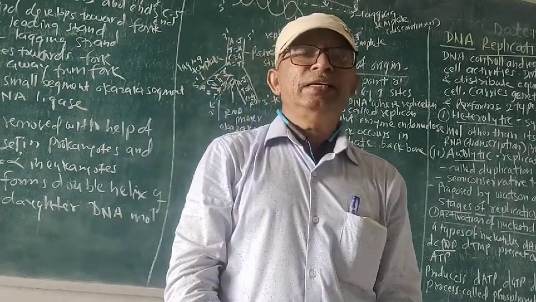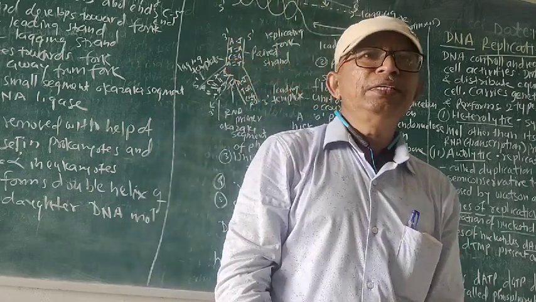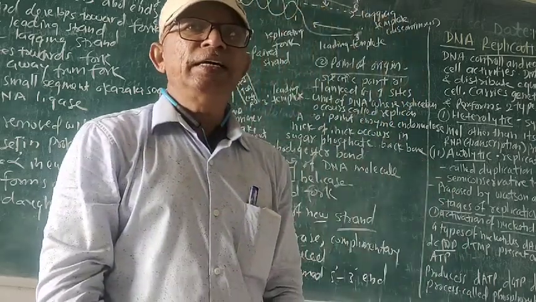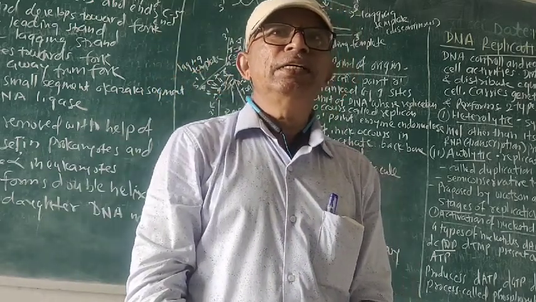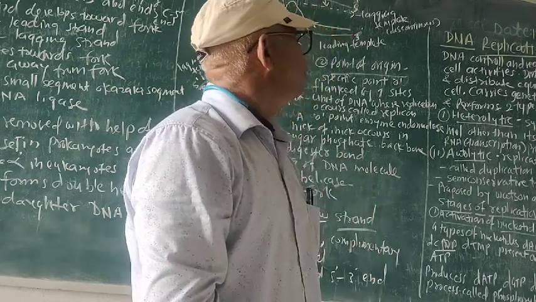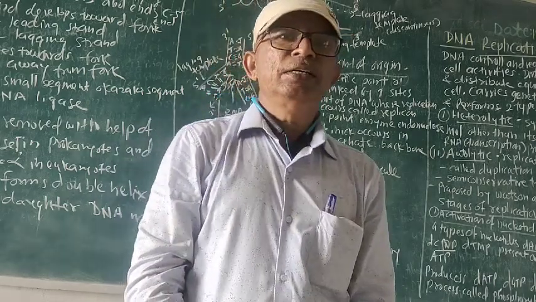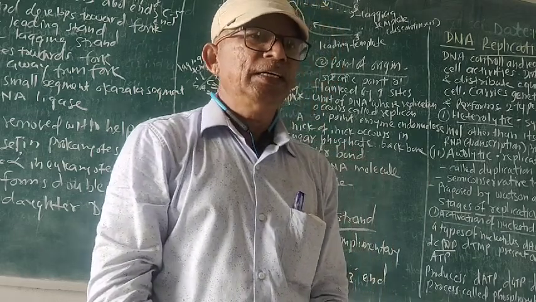DNA is a double helix. Sir J.D. Watson and Crick, in the year 1953, gave the double helix model of the DNA structure, and now in today's period we are studying DNA replication.